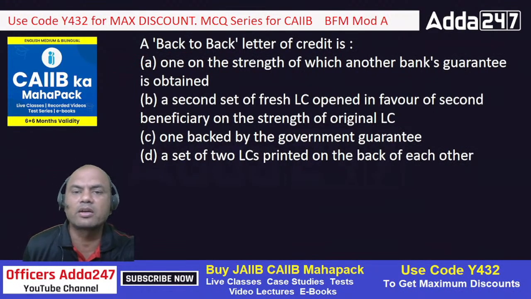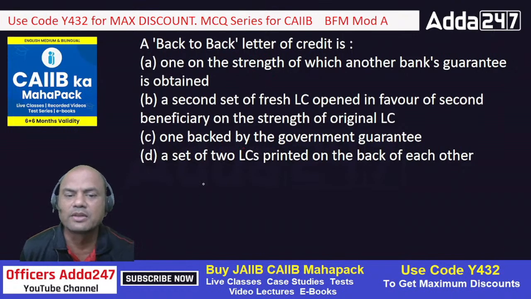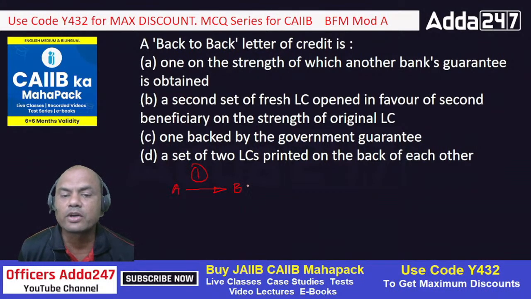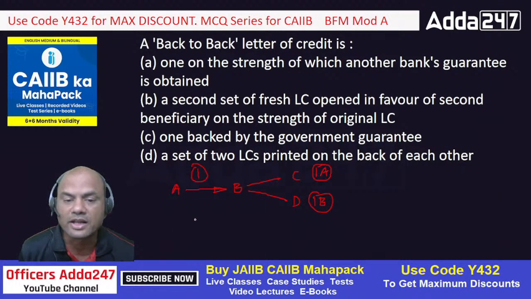A back-to-back credit LC is the same as a transferable LC. Only the difference is here. The difference I'll tell you. A issues the LC to B. LC number 1. Now in transferable credit, what did we do? B issues the same LC into 2 parts, 1A and 1B, to C and D. That's what he did in transferable LC. That is transferable.